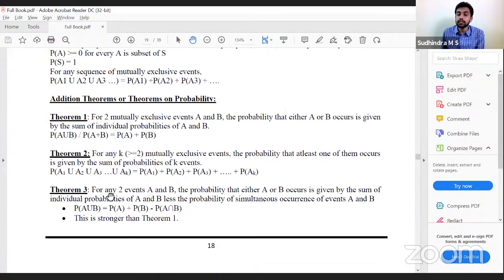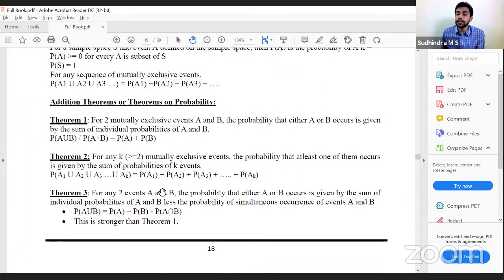If they are not mutually exclusive, for any two events A and B, the probability that either A or B occurs is given by the sum of individual probabilities of A and B less the probability of simultaneous occurrence. That is P of A plus P of B minus P of A intersection B. This is stronger than theorem 1 because theorem 3 applies for any events, including mutually exclusive events.